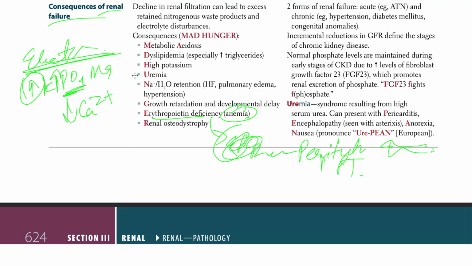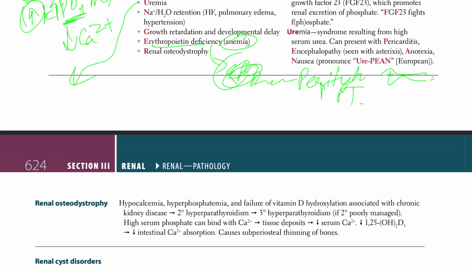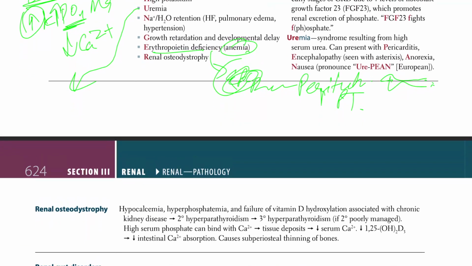In uremia, they haven't mentioned much, but let's talk about uremia here. In uremia, first of all, you will have nausea, anorexia, and all that, but you will have pericarditis, asterixis, which is the flapping of the hand at the wrist, encephalopathy, and platelet dysfunction.